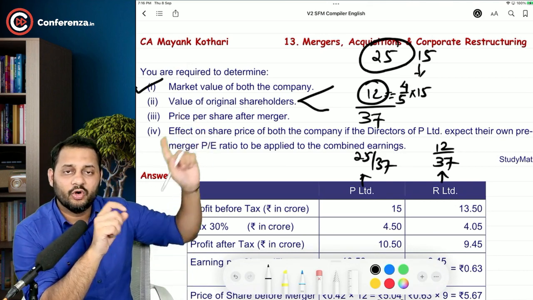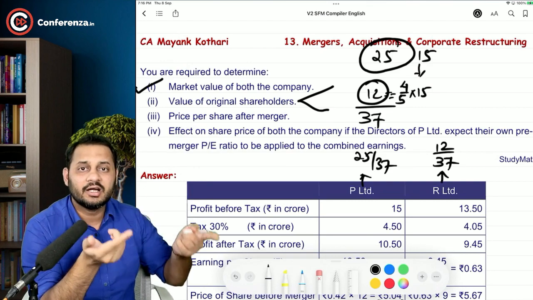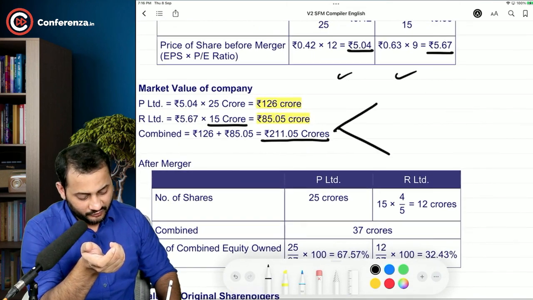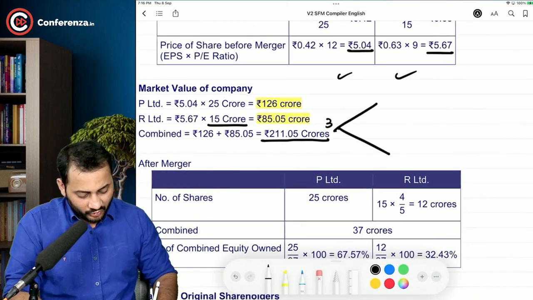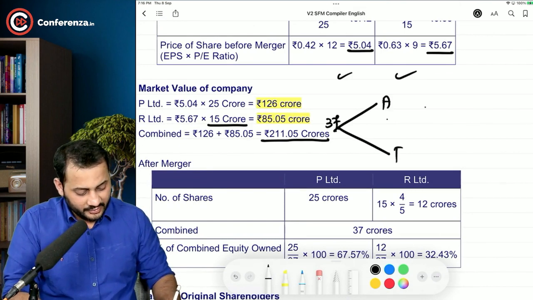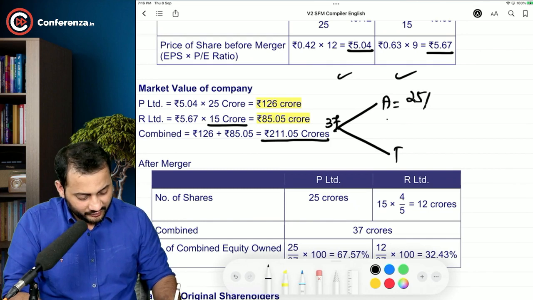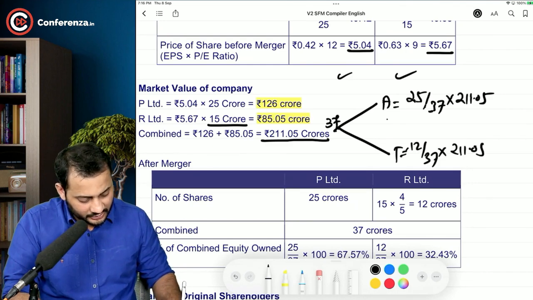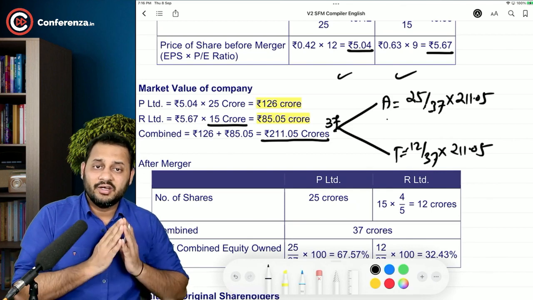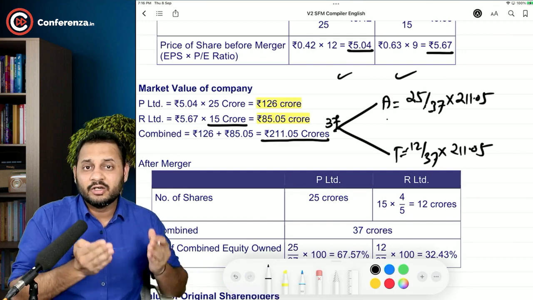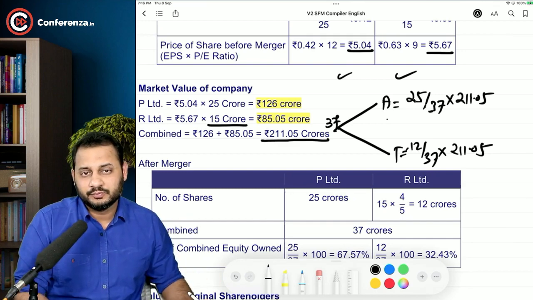What is the value of original shareholders in the combined value? Combined value is 211.05 crore. This is the combined value of all the 37 crore shares. So if you want to calculate for the acquirer and target, you can do it like this: 25 by 37 into 211.05 or 12 by 37 into 211.05. What are you doing with this? You are distributing the market value in both the shareholders in their holding ratio. That's it.